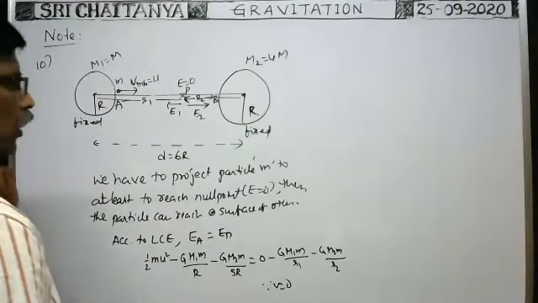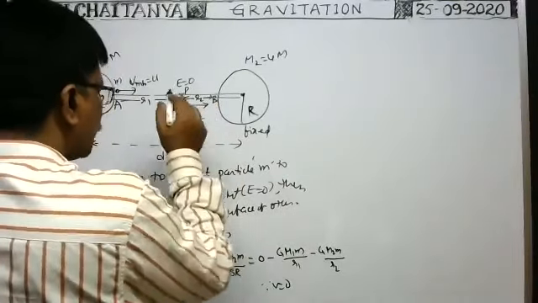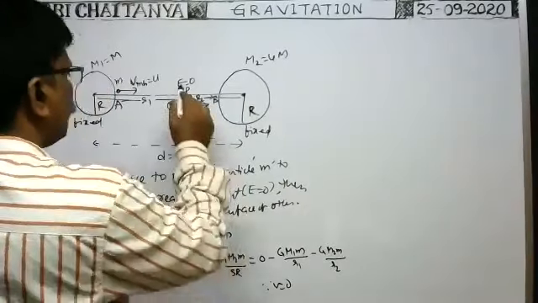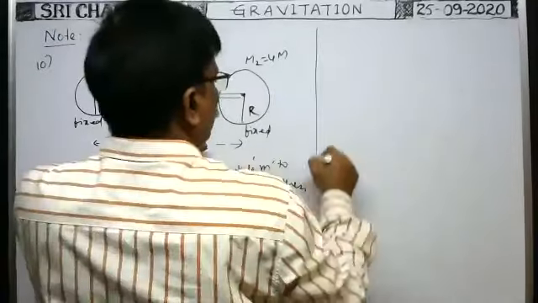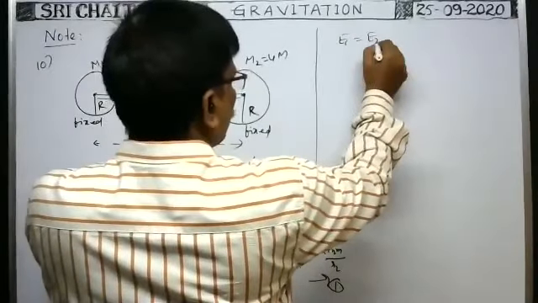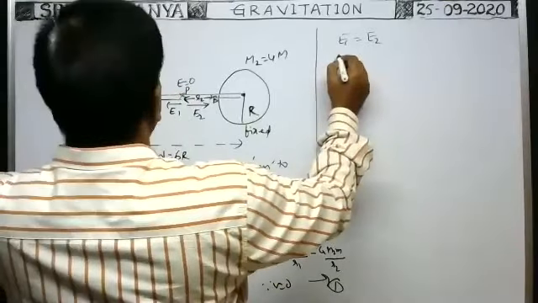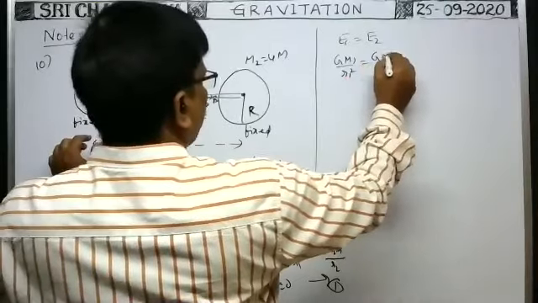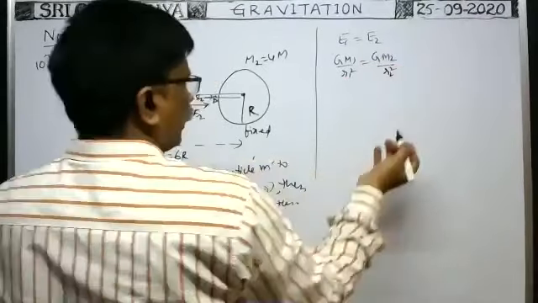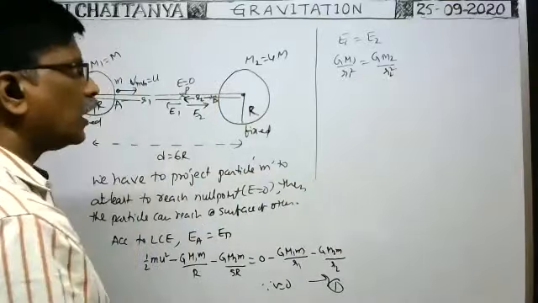Okay. Now, here we know whenever the intensity of gravitational field here is 0, then this is one equation. As the intensity of gravitational field is equal to 0, E1 is equal to E2. E1 means intensity of gravitational field at this point due to the sphere is equal to G capital M1 by distance square, R1 square, is equal to G capital M2 by distance square, R2 square. So from this we can have R1 R2 relation, no? R1 R2 relation.